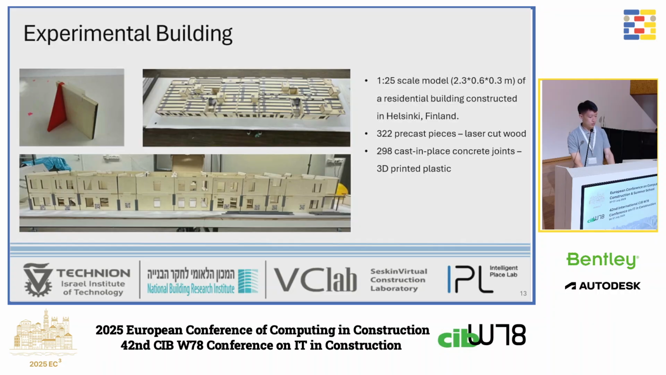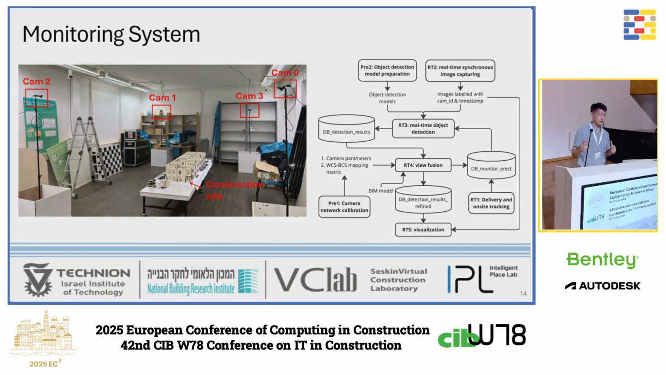It consists of 322 precast pieces made of wood as a cutting method, and nearly 300 cast-in-place concrete joints, which are 3D printed plastic. Outside the model, outside the construction site, we install 4 cameras to track the building progress. A deep learning model will be running on a computer to detect the workers and the elements in their hands.